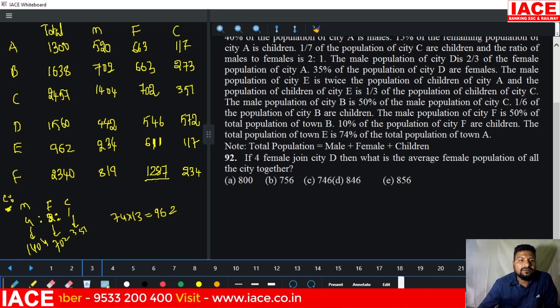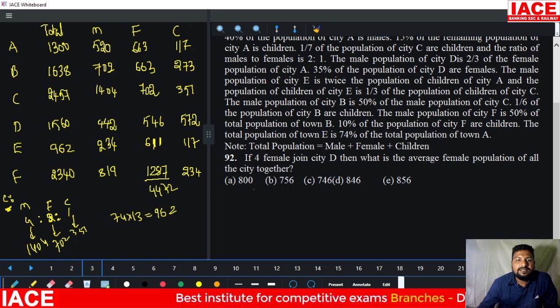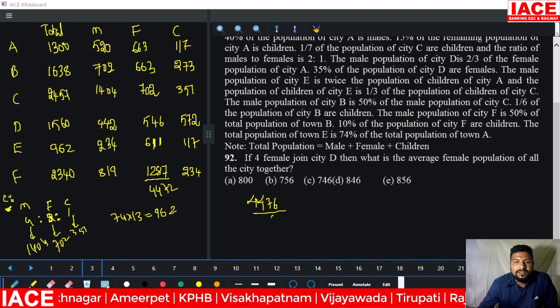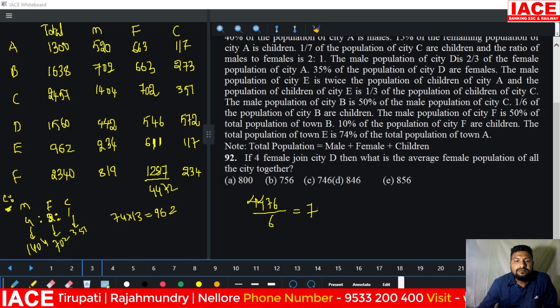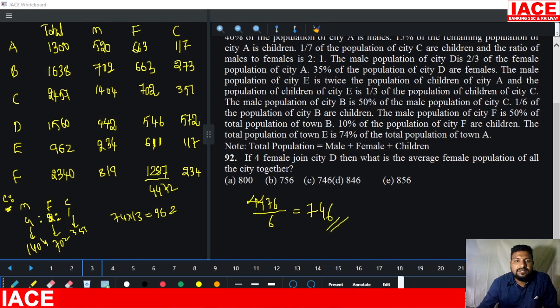372 added to 4100, overall it is 4472. Okay, this is the female population for all cities. Now 4 females are joined in city D, so it becomes 4476. We take the average. 7 6 7 is 42, remaining is 27. 6 4 is 24 and 6 6, the answer is 746. Option C.